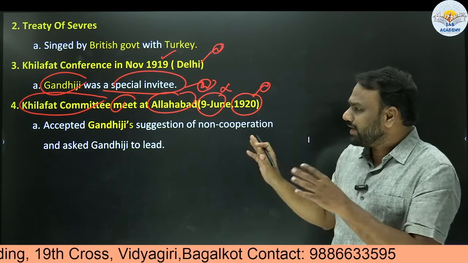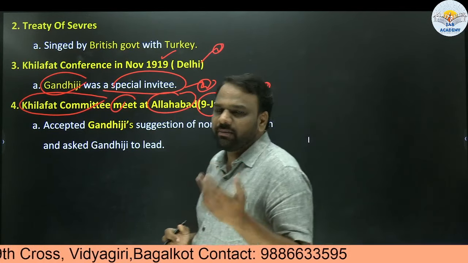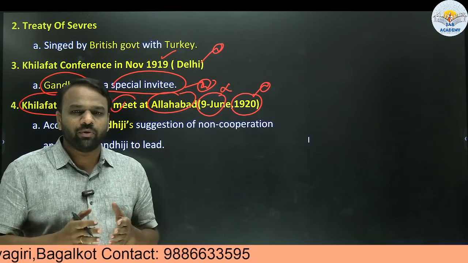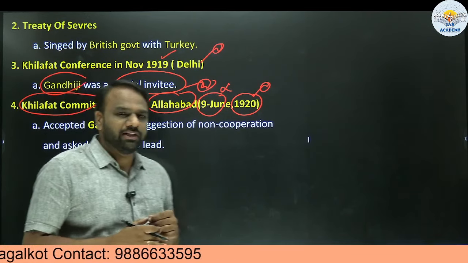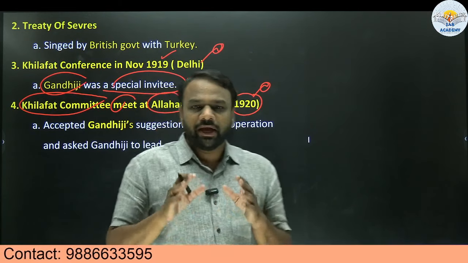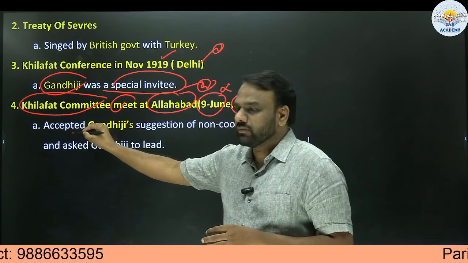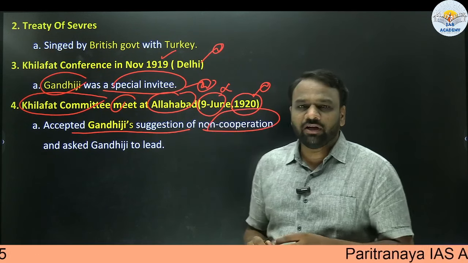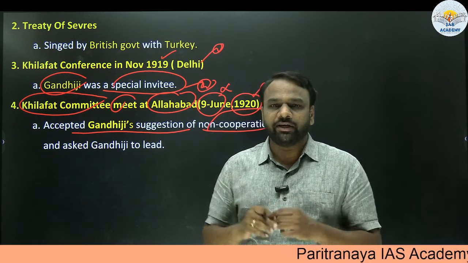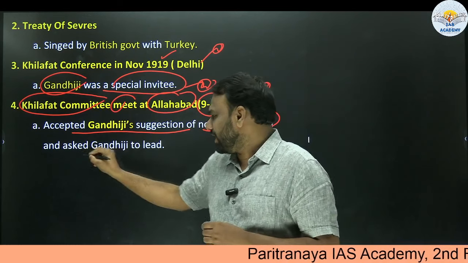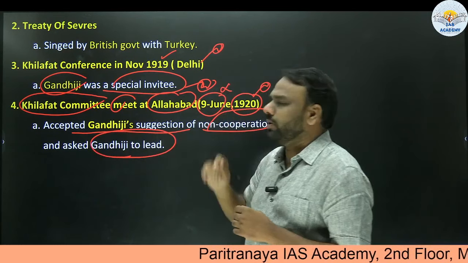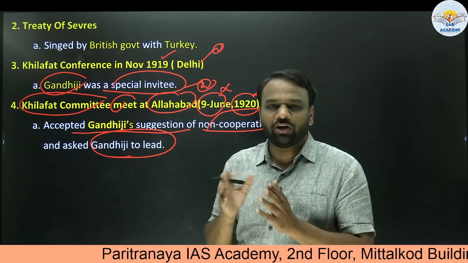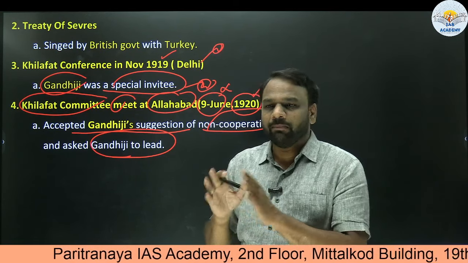Here in the Khilafat committee meeting, Gandhiji made a proposal of non-cooperation. So let us initiate a non-cooperation movement. This was the proposal made by Gandhiji, and the Khilafat committee accepted it. They accepted Gandhiji's suggestion of non-cooperation, and they also asked Gandhiji to lead the non-cooperation movement. In this fashion, Khilafat movement and non-cooperation movement merged.